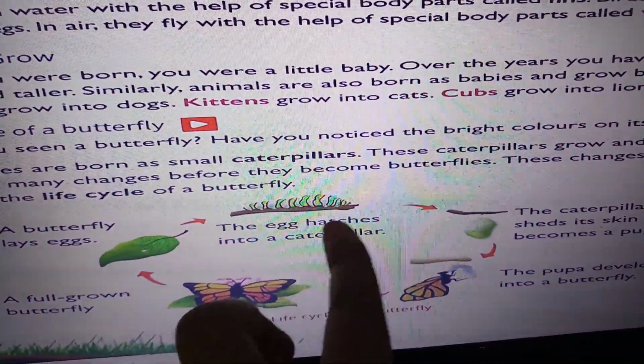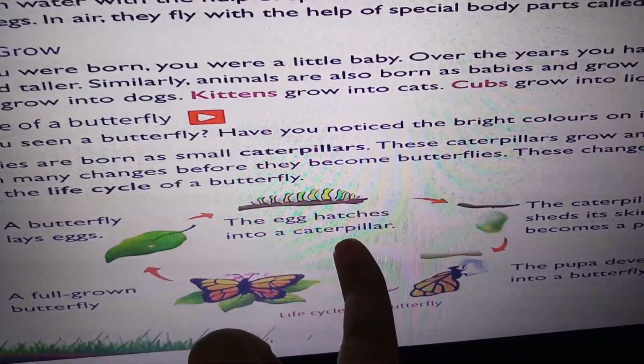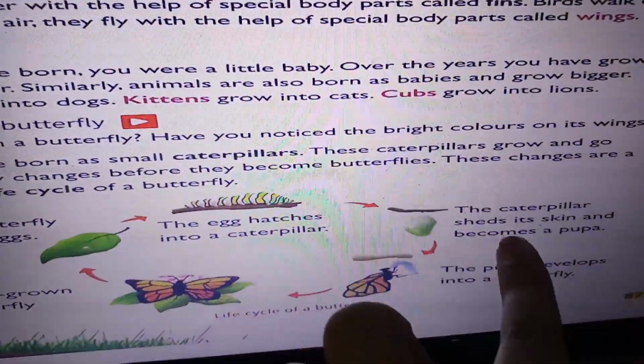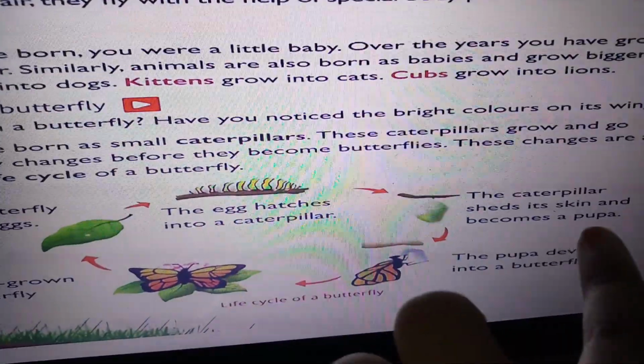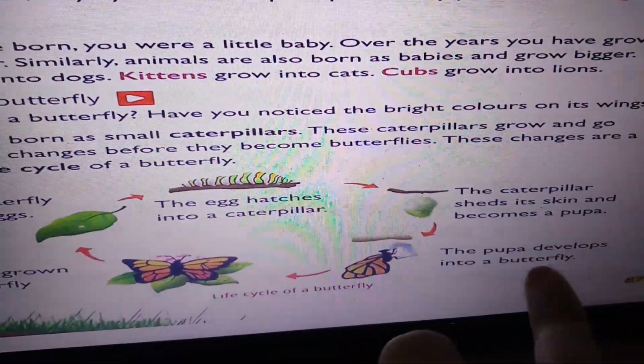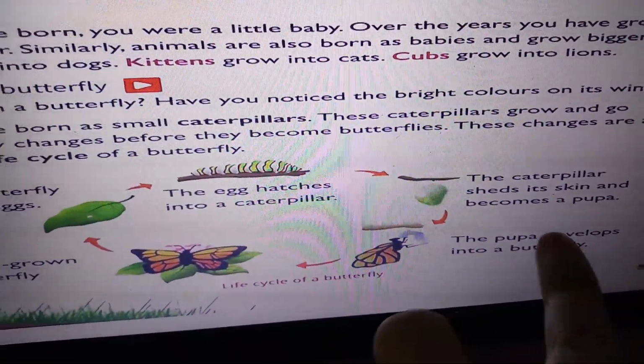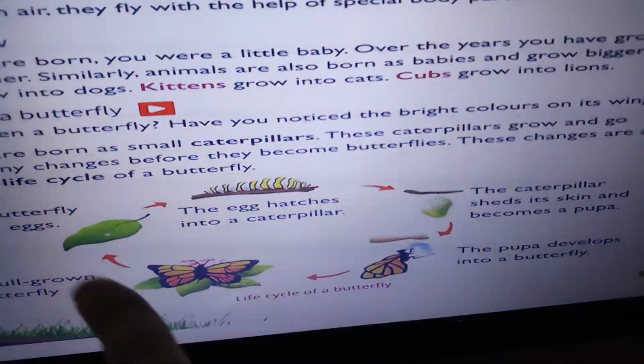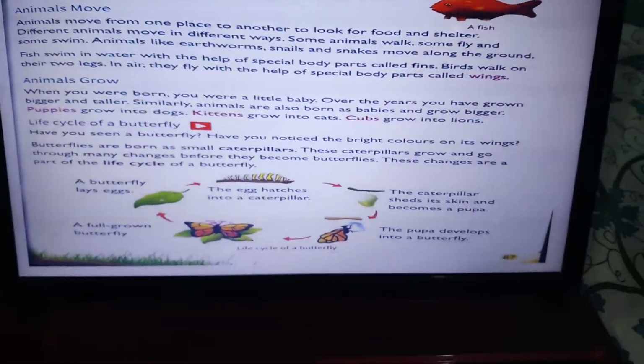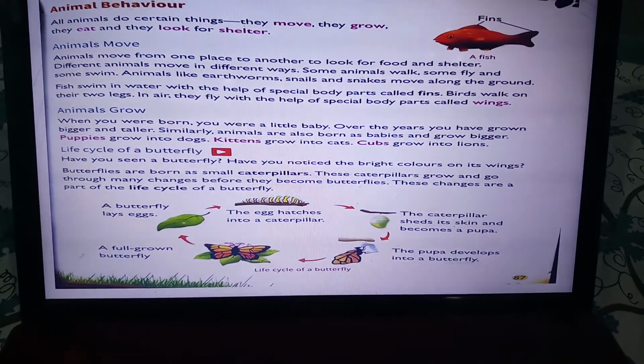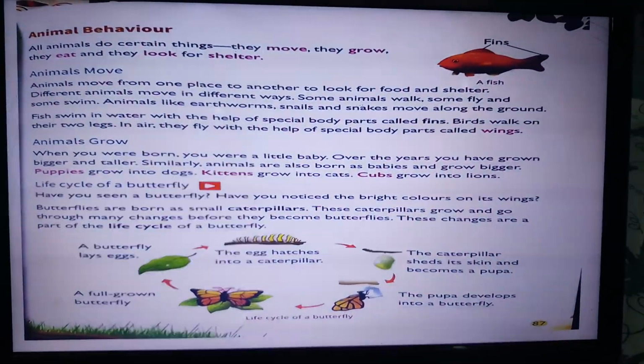Again the eggs hatch into a caterpillar. Then the caterpillar sheds its skin and becomes a pupa. The pupa develops into a butterfly. And this whole process is the life cycle of a butterfly. Is it clear?